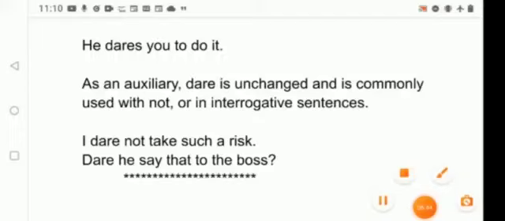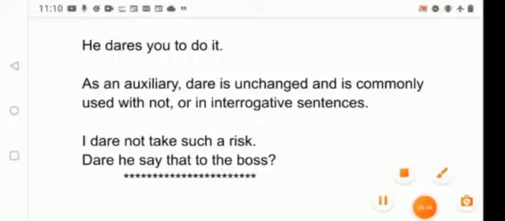Need. As a principal verb, need is used in the sense of require. He needs my help. We have got what we needed. As an auxiliary verb, need remains unchanged, whatever be the person or the number of the subject, and is commonly used with not. He need not ask my permission. They need not wait any longer.